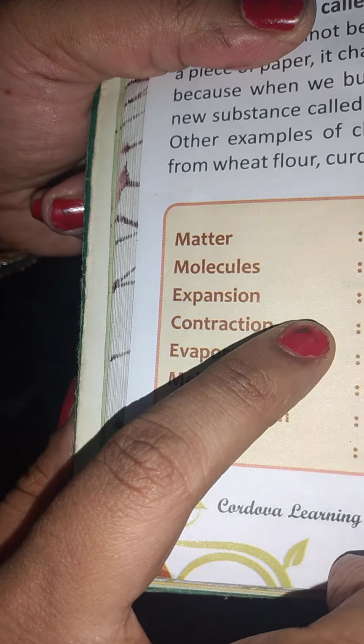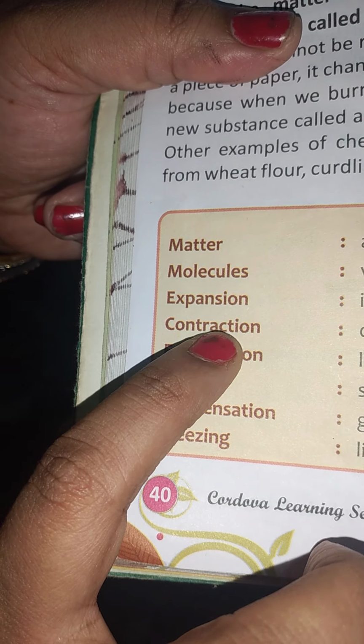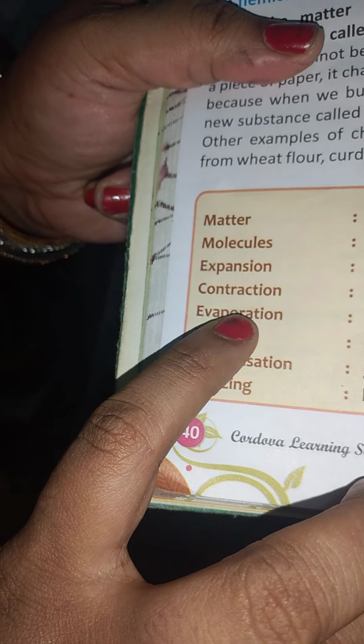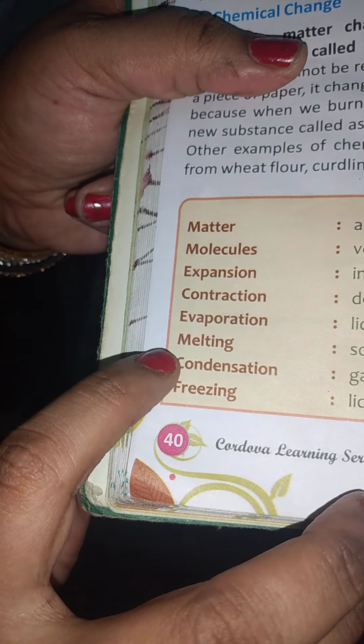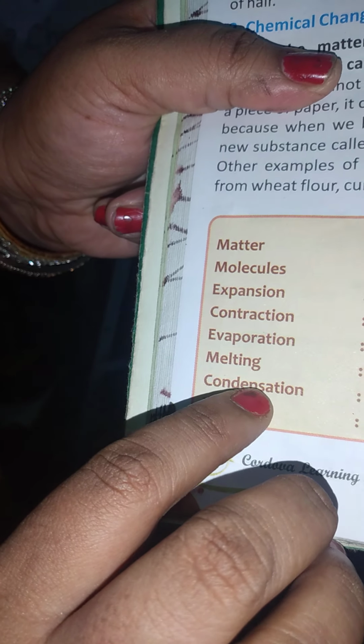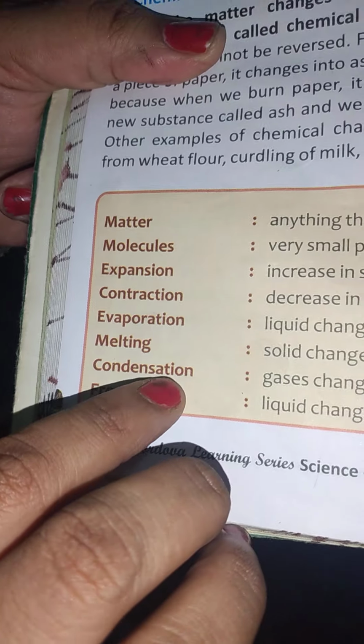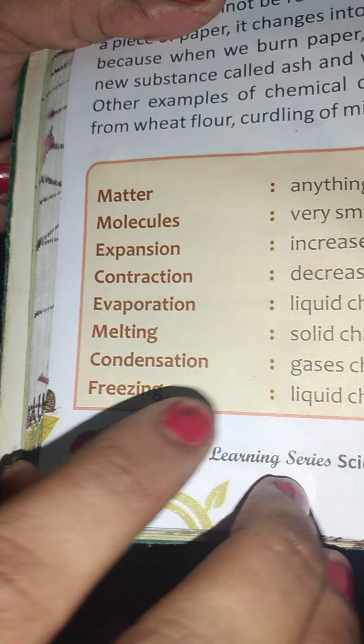E-X-P-A-N-S-I-O-N, expansion. C-O-N-T-R-A-C-T-I-O-N, contraction. E-V-A-P-O-R-A-T-I-O-N, evaporation. M-E-L-T-I-N-G, melting. C-O-N-D-E-N-S-A-T-I-O-N, condensation. F-R-E-E-Z-I-N-G, freezing. Okay, children, so this is the end of this lesson.